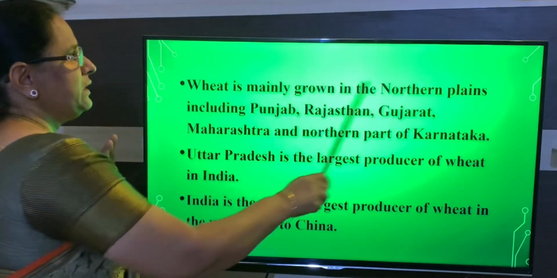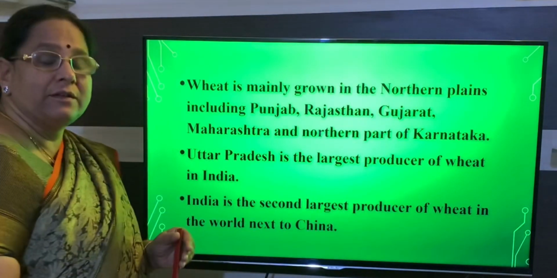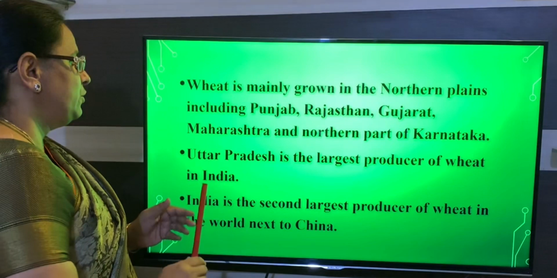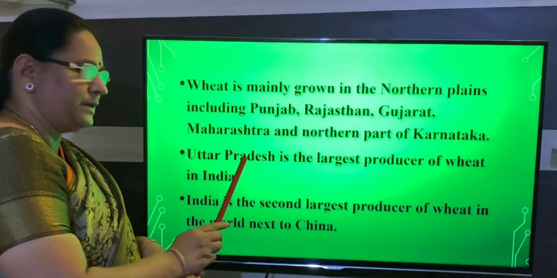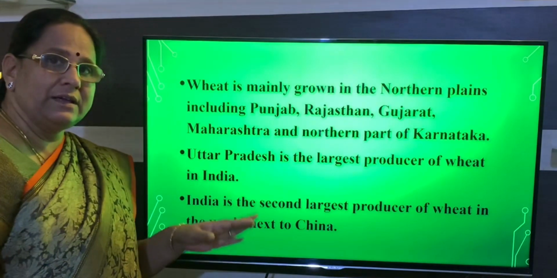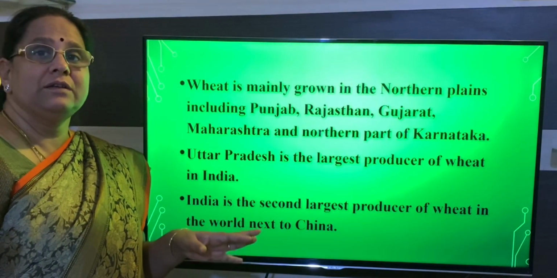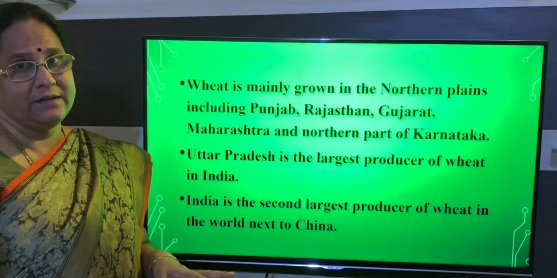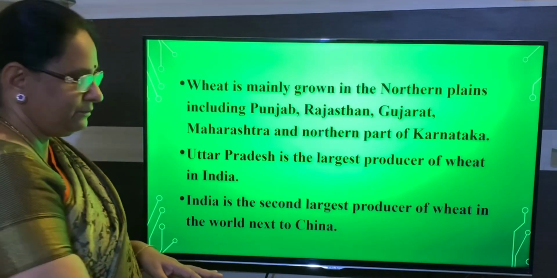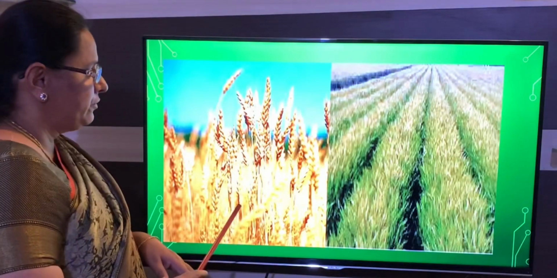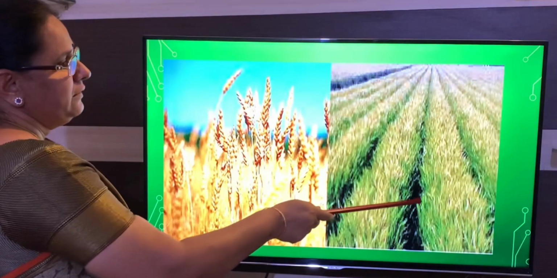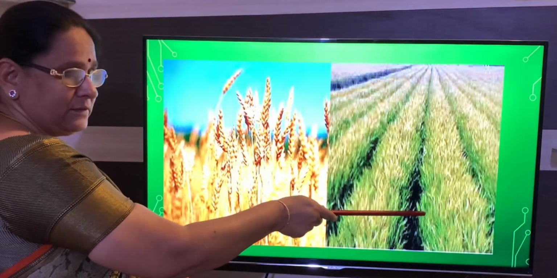So I told you which states produce wheat, and the next one I told you which state is the largest producer of wheat. It is Uttar Pradesh, and India stands second in the production of wheat in the world, and China is the first. And you can see here the picture of wheat and the wheat field.